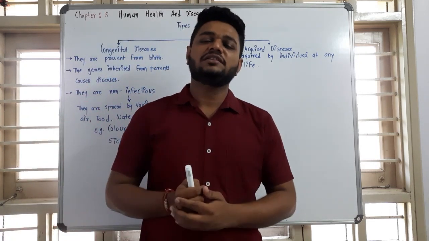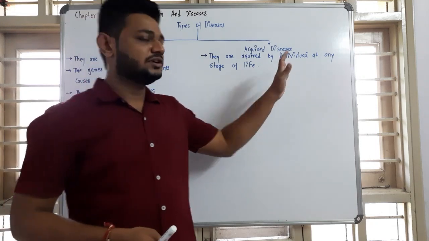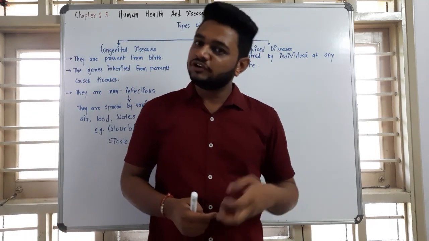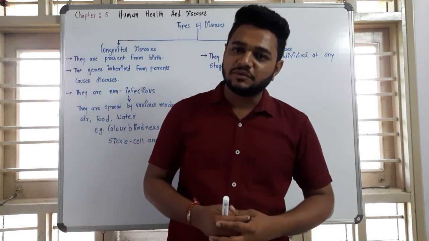Now we also know acquired diseases are of many types, and this chapter is generally about acquired diseases. Acquired diseases are further categorized into two. First one is communicable disease and another one is non-communicable disease.